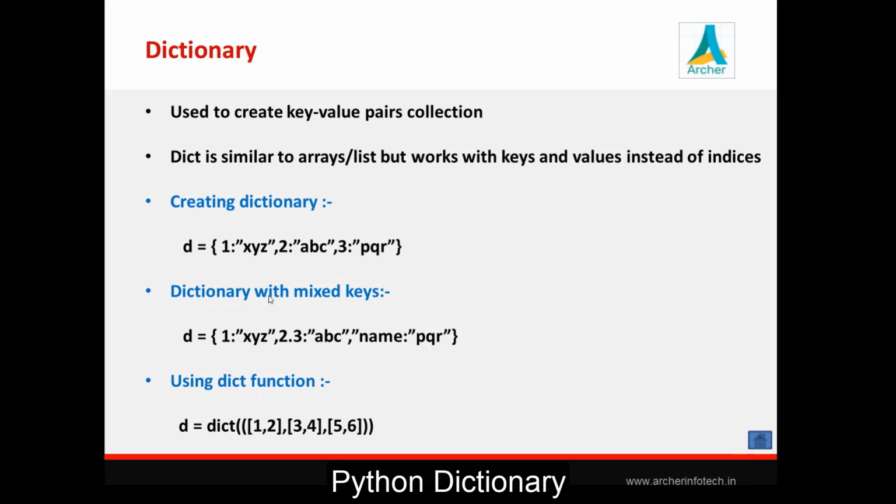Okay. Next, a dictionary with mixed keys is also possible. Means one key can be integer, second can be a fractional number, third can be a string value. And on the same line, just how we have seen in case of list, set, tuple, there is a dict function. So in this case, we can create a dictionary by using an existing sequence here.